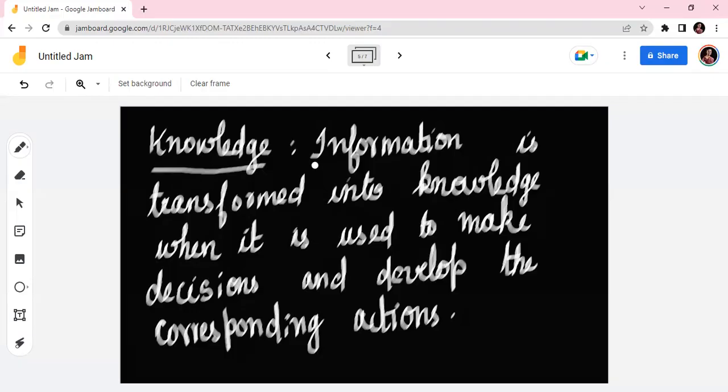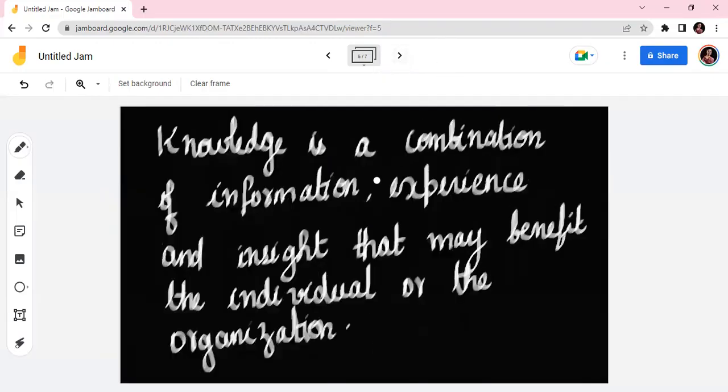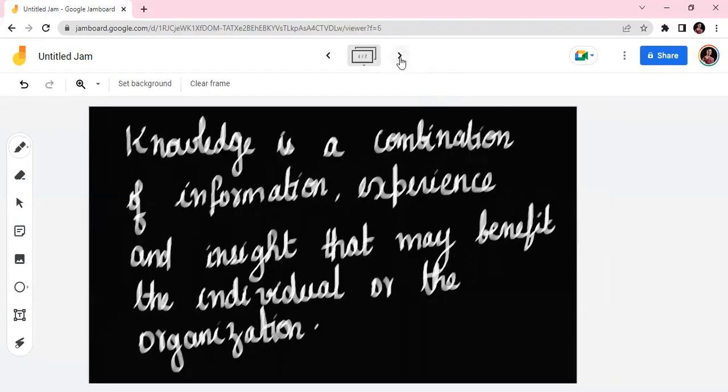So we have three: data, information, and knowledge. Okay, so knowledge is a combination of what? Information, experience, and insight that may benefit the individual or the organization. Okay, so that's the difference between data, information, and knowledge in short.